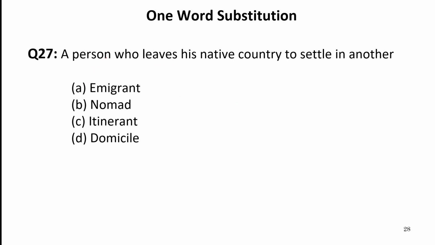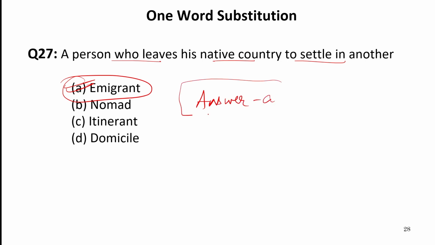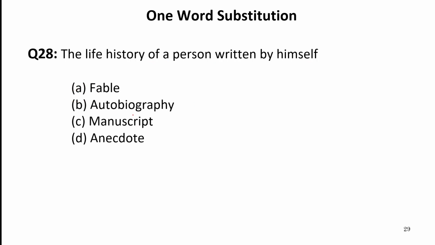Now next one word substitution is a person who leaves his native country to settle in another. Now this person is known as emigrant. So our answer is A. Nomad refers to a person who moves from one place to another. Itinerant is also the synonym of nomad. Domicile, one who lives in a particular area.